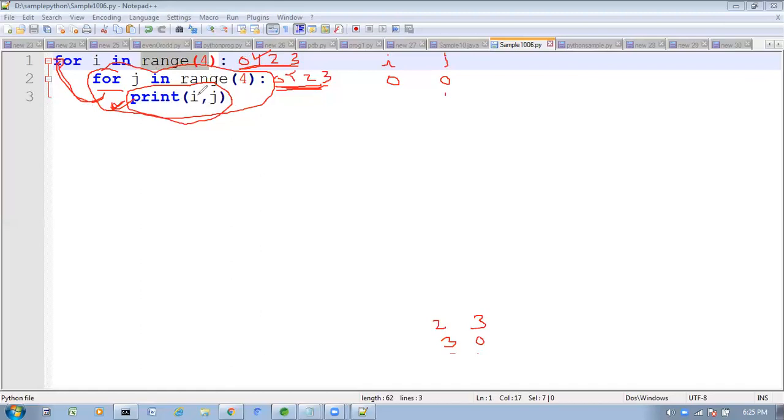First time 0, it comes inside. Again, here 0, here 4 times. Again 4 times, again 4 times. Total 16 times this inner for loop is executing. Like this, we can write nested for loops. A loop inside another for loop is nothing but a nested for loop. A loop inside another loop is called a nested for loop.